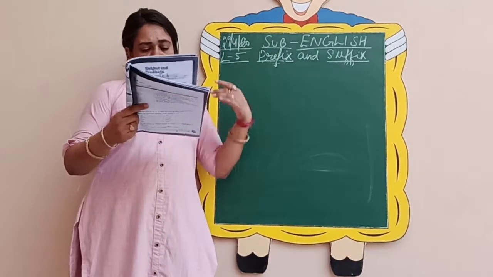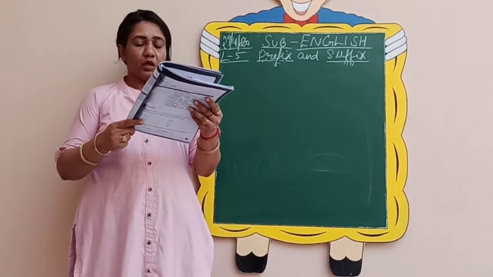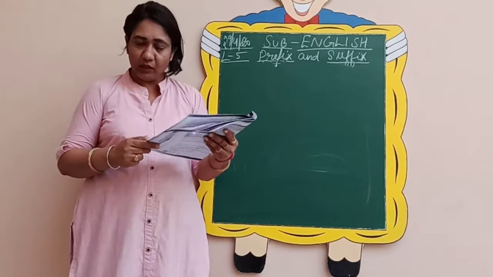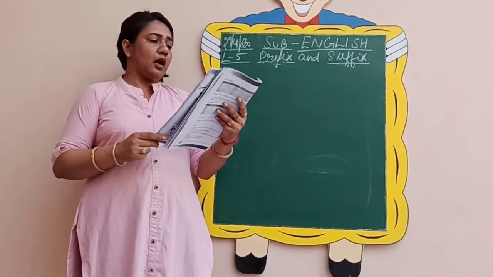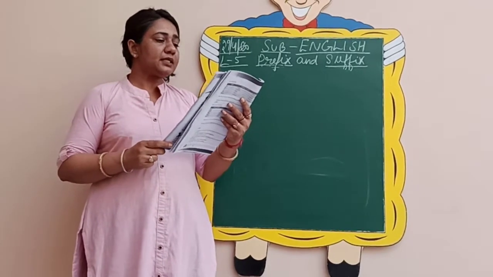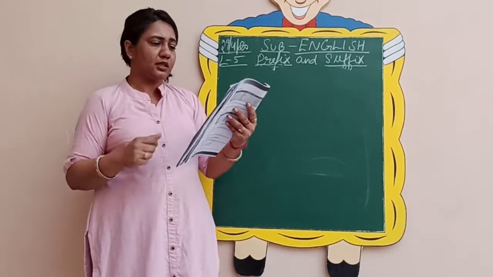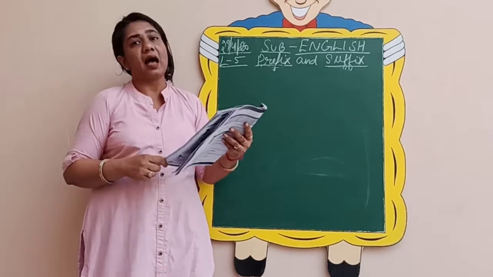So this is an important note. I hope this much is clear. Let's move on further to page number 31. Now what is it? Complete this table by making 3 words with the given prefixes and suffixes.